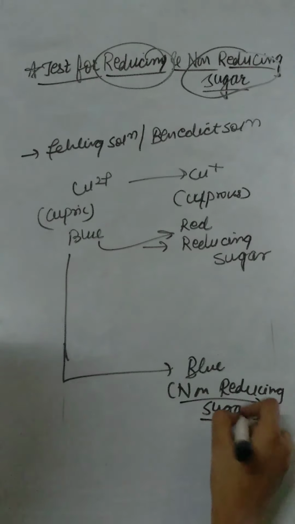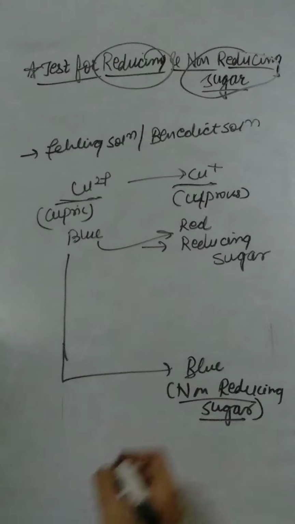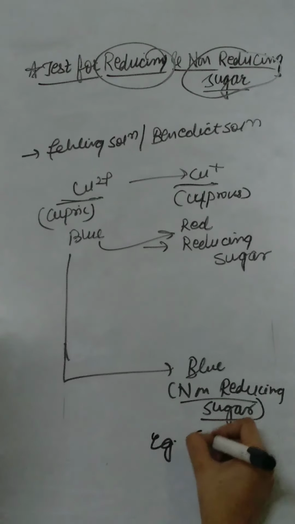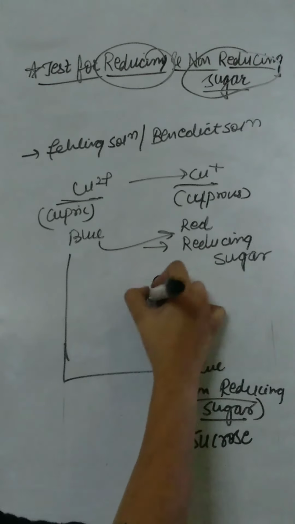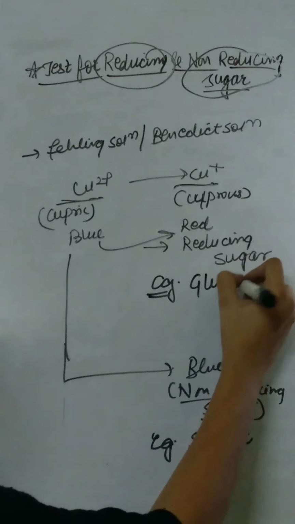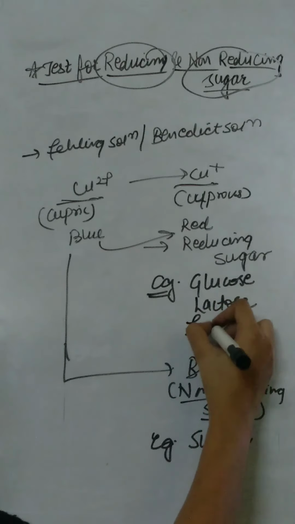Non-reducing sugar is unable to convert cupric ion to cuprous ion. Example of non-reducing sugar is sucrose, while examples of reducing sugars are glucose, lactose and fructose.